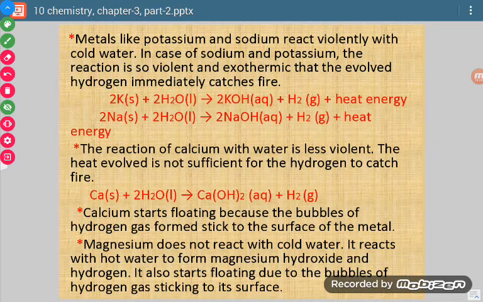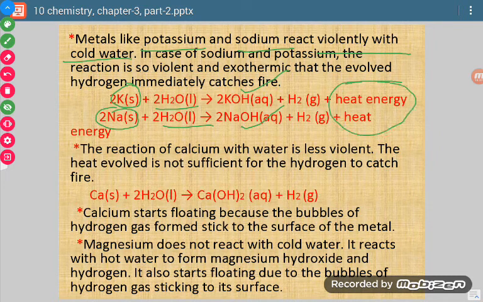Now see, metals like potassium and sodium react violently with cold water. It means that if we give water to these two metals, there will be too much evolution of heat. So they react violently. When potassium or sodium react with water, they form metal hydroxides, and a lot of heat energy is evolved. Too much heat will be evolved.